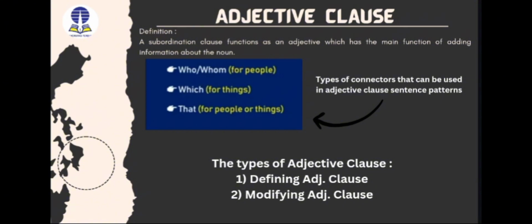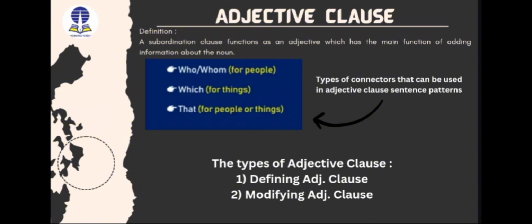The first thing to be remembered about an adjective clause is that the full clause functions as an adjective. It is followed by a subject or verb or some modifier, and all of the clause has a function as an adjective. It means that it gives you some information about a noun in a sentence. You can have many nouns and many adjectives, and there's no limit.